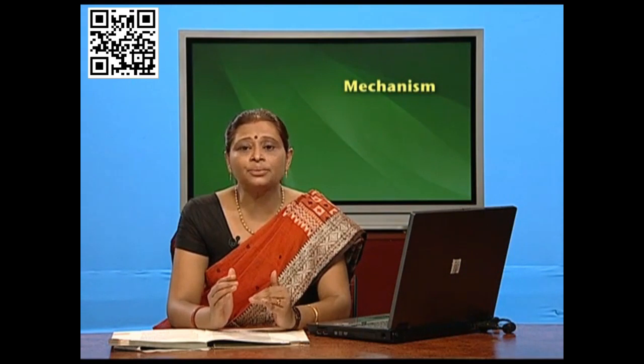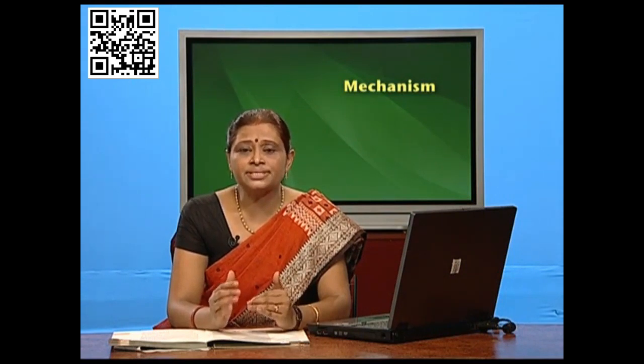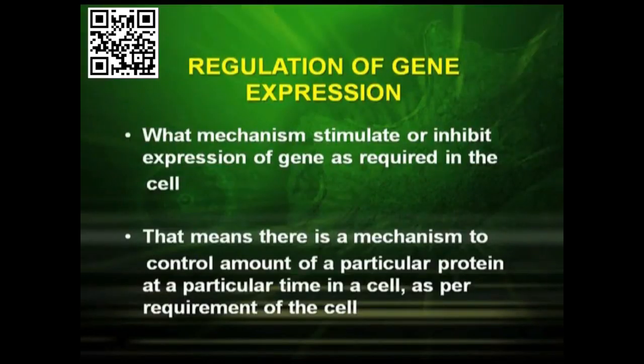Now let us understand the meaning of regulation of gene expression. In simple terms, it means the mechanism that stimulates or inhibits expression of a gene as required in the cell. That means there is a mechanism to control the amount of a particular protein at a particular time in a cell as per the requirement of the cell.